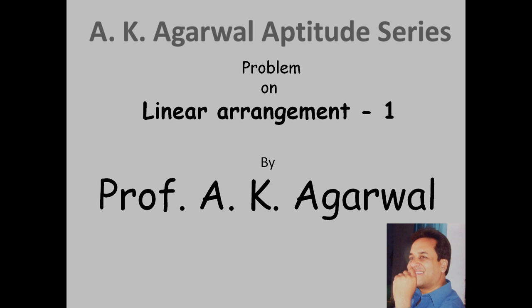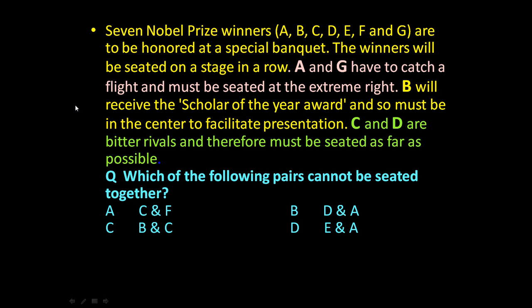Friends, in this session we are going to learn a technique for solving a problem on linear arrangement. Here the given problem is: 7 Nobel Prize winners A, B, C, D, E, F and G are to be honored at a special banquet. The winners will be seated on a stage in a row.